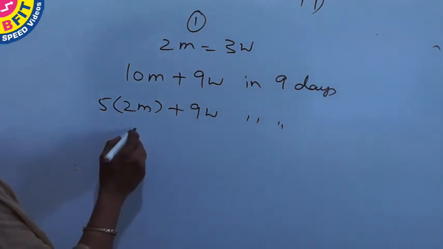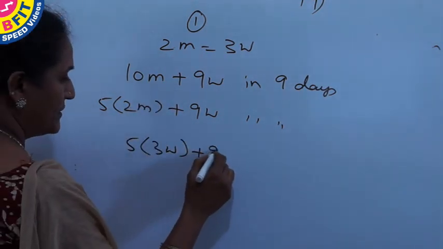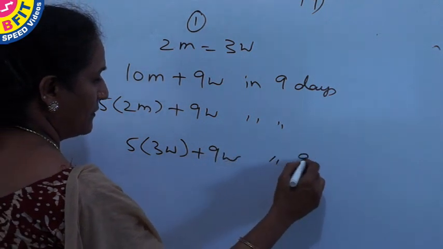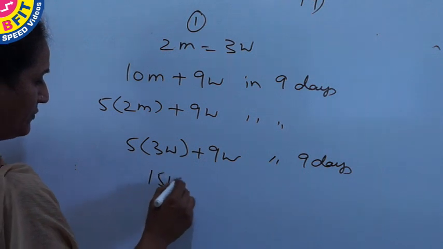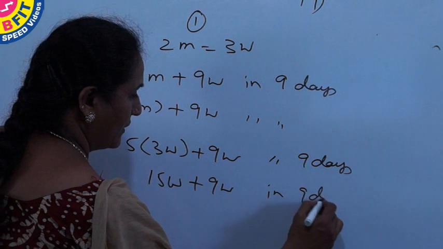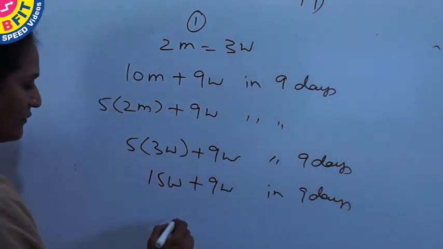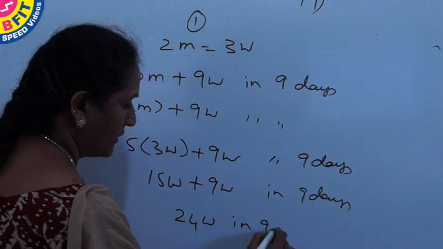Substituting 3w for 2m, we get 15 women plus 9 women in 9 days, which is 24 women can do the work in 9 days.